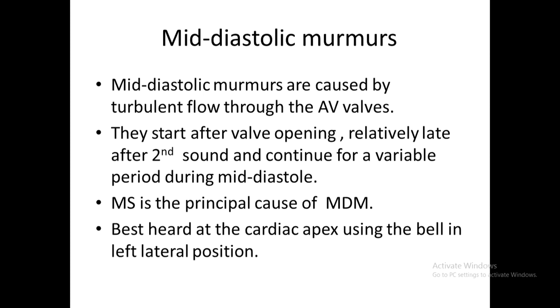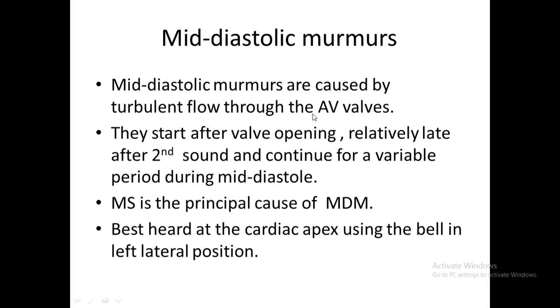Now mid-diastolic murmurs. Two things you have to remember are MS and TS, and in aortic regurgitation the Austin Flint murmur, which I will explain. Mid-diastolic murmurs are caused by turbulent flow through the AV valves.